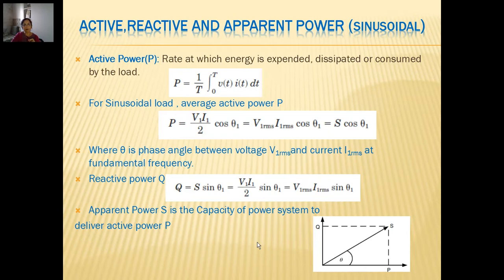Apparent power is the vector addition of P and Q, so we can write it as P plus jQ, or S equal to the square root of P square plus Q square, as we are all aware. So S is the resultant of the vector addition of P and Q, where the angle between P and S is theta, which we call the power factor angle, which is theta 1 in this case.